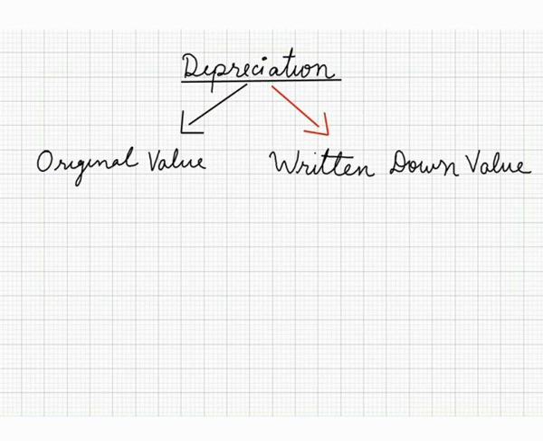So one thing more, when we provide the depreciation, there are two methods, original value method and written down value method. Because the question is silent about the method, we have assumed that the furniture depreciation will be provided on written down value.